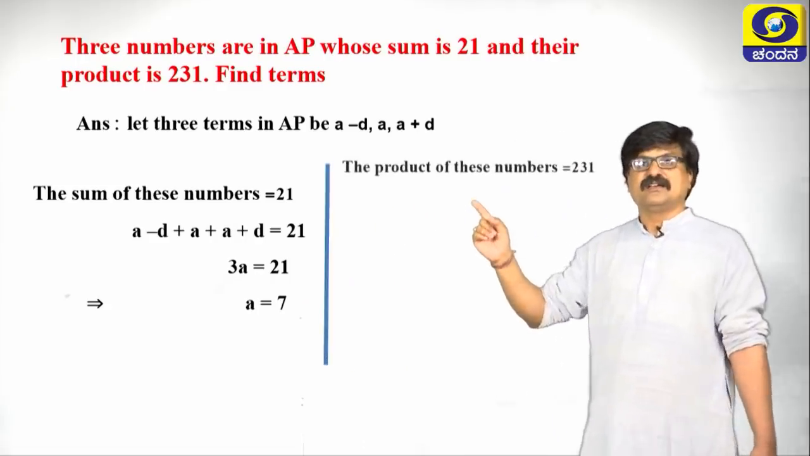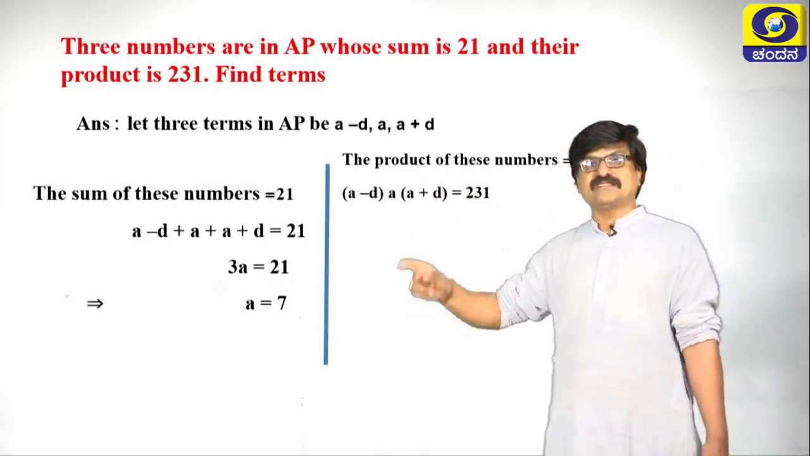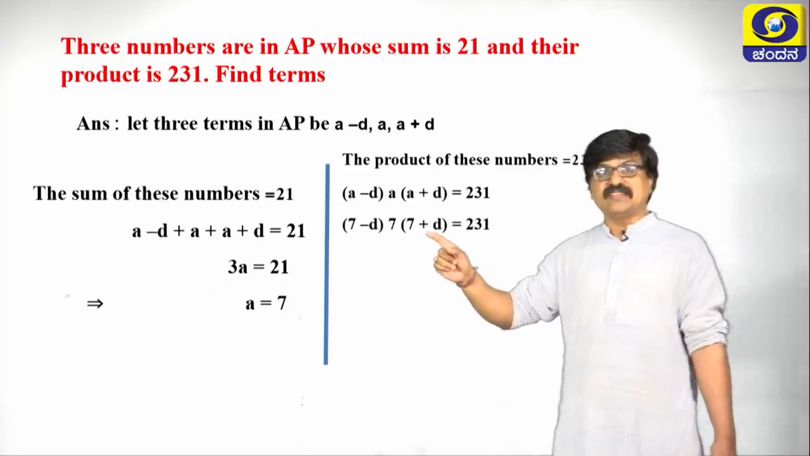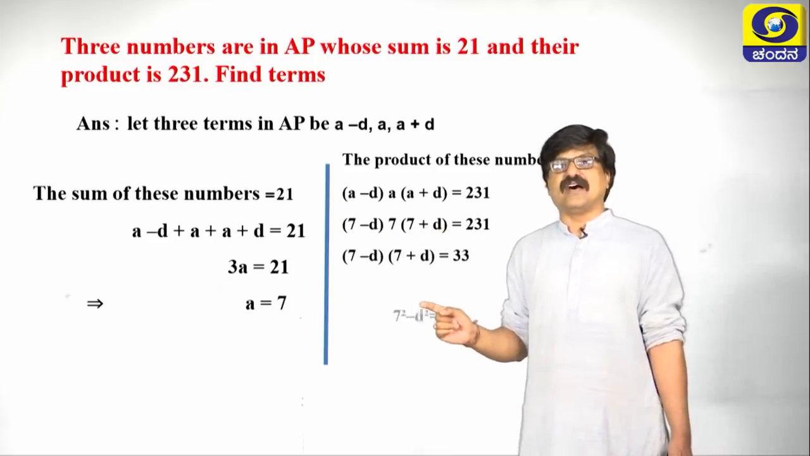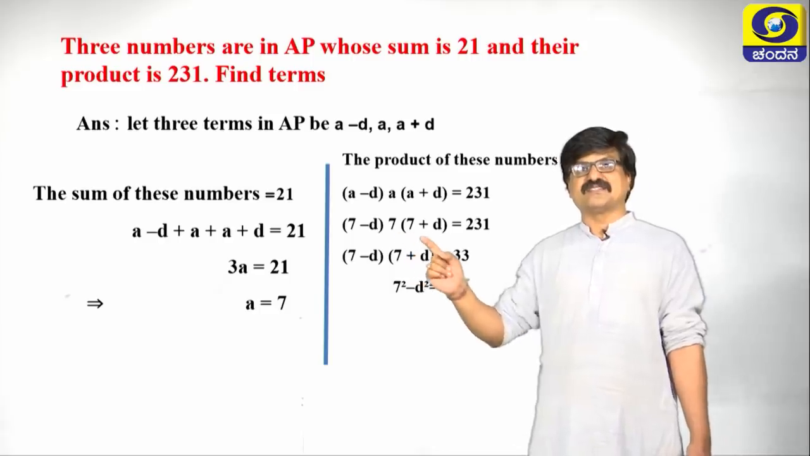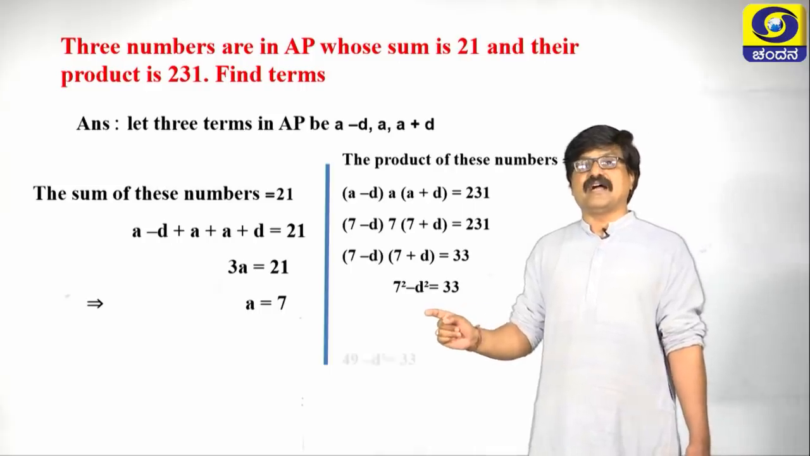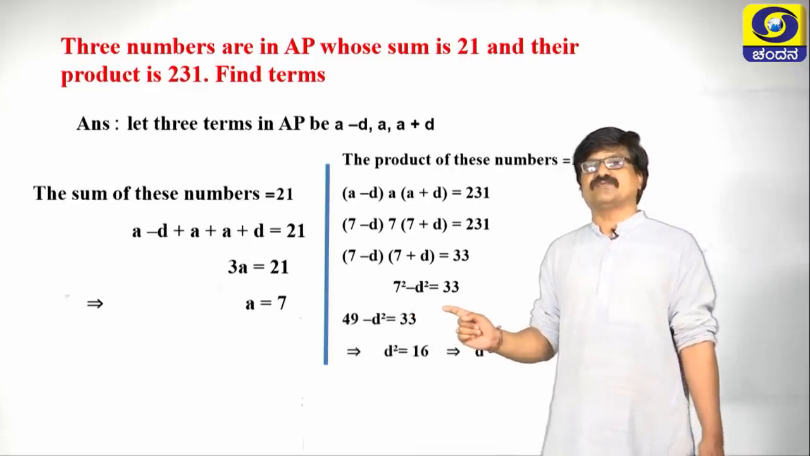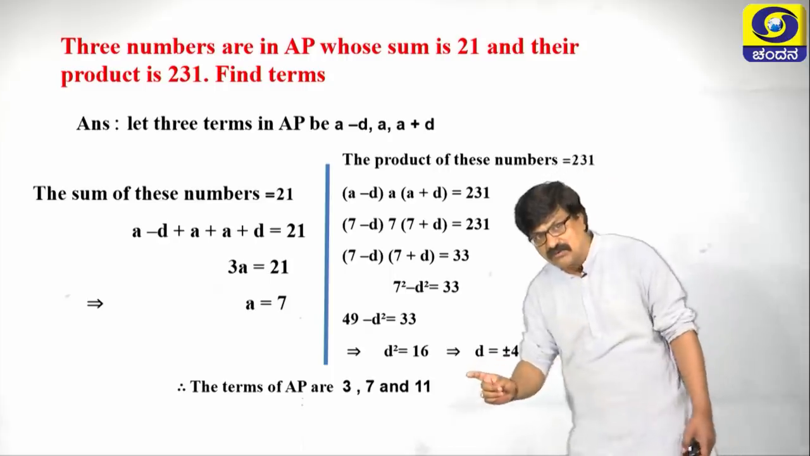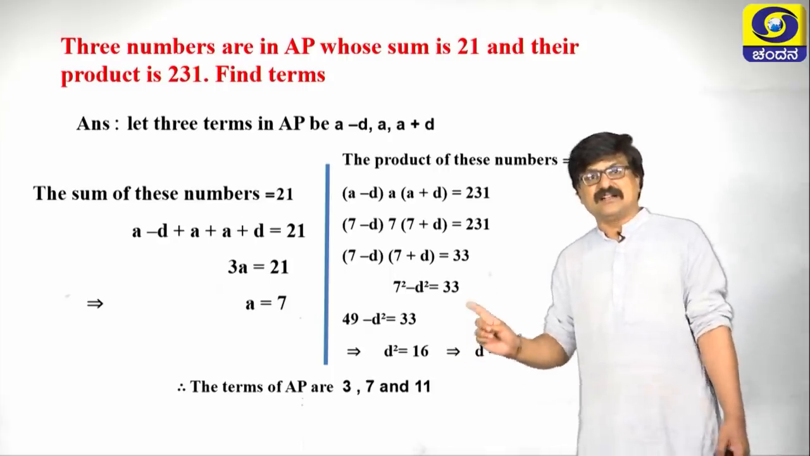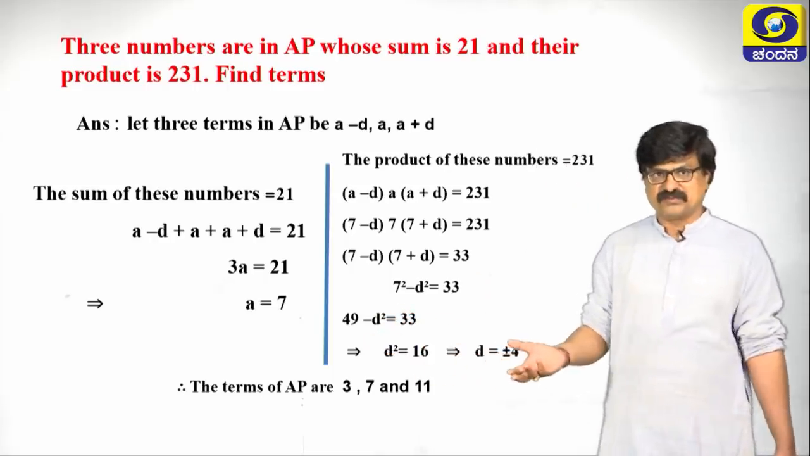Case 1, take the sum, add them, d cancels, and we are getting the a value. Take the product, therefore (a minus d) into a into (a plus d) is equal to 231. Replace the value of a as 7. Apply the formula, that is (7 minus d) into (7 plus d) as 7 squared minus d squared. Shift this 7 here and divide 231 by 7, that means 33. So, d squared value is 33 minus 49, so minus d squared. Finally, we are getting d squared as 16, d as plus or minus 16, or you can write plus or minus 4, right.